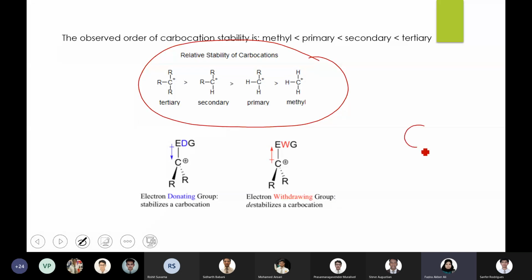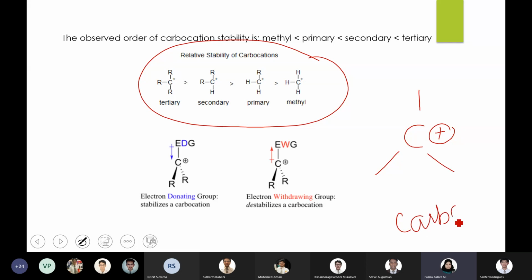Okay, so when you look into the carbocation, it is formed by heterolytic fission of a covalent bond, right? Carbon usually will have 4 bonds, but in a carbocation the fourth bond is broken and the electron pair has been taken away by the other group. That is why carbon has no fourth bond, but instead there is a positive charge. Such a carbon fragment with the positive charge is known as carbocation.